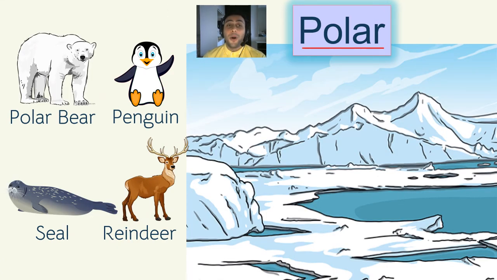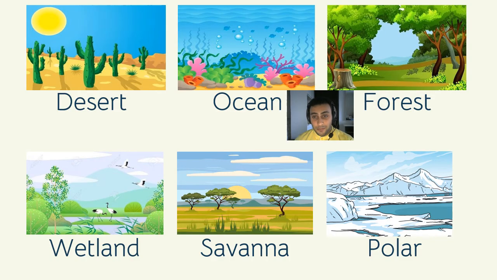Polar. Oh, polar is very cold. So not any animal can live there. In polar, like North Pole, we can find polar bear. In South Pole, we can find penguin. We can find seal, these cute little animals, but they're not little, they're very big. We can find reindeer. These are the animals we can find in polar. Okay, so these are the habitats we learned.